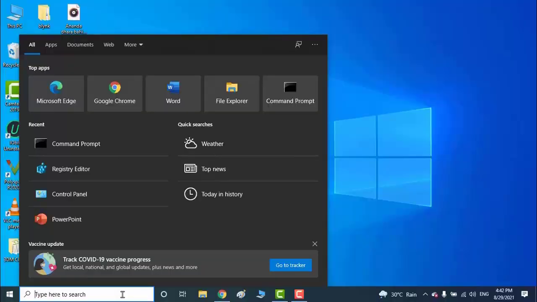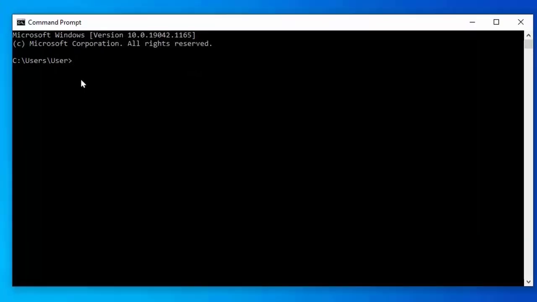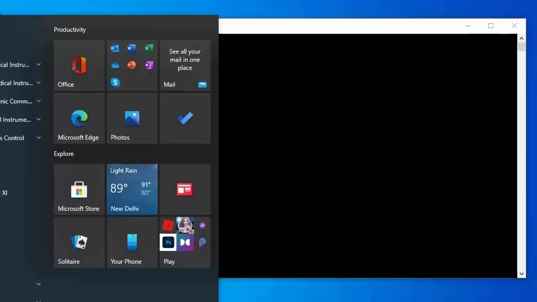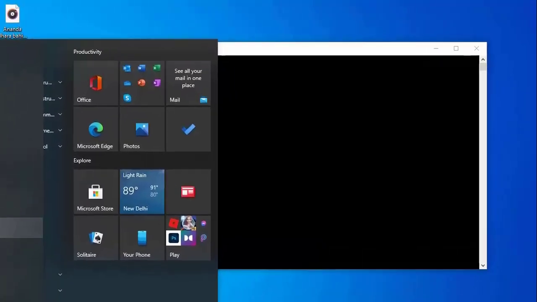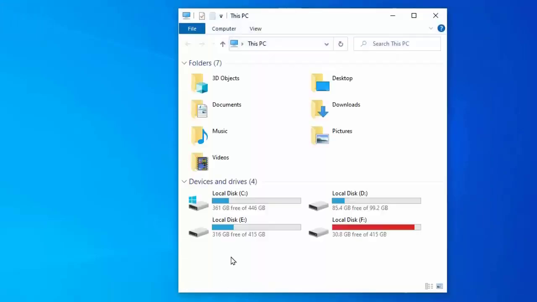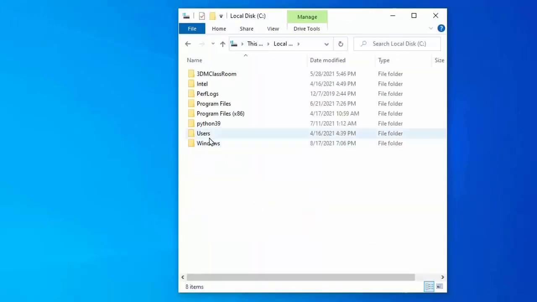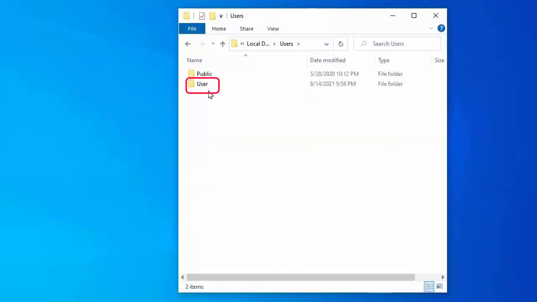I am opening command prompt. See here it is showing C:/users/user. So the current login user is user. I am checking it in C drive, entering into C drive, entering users. Say this is the user account named user.